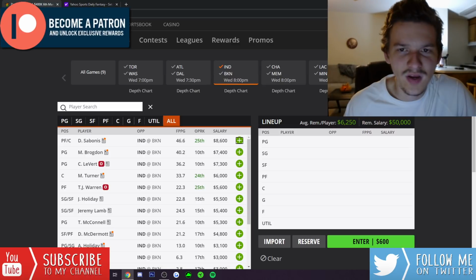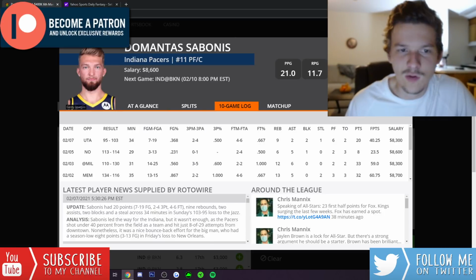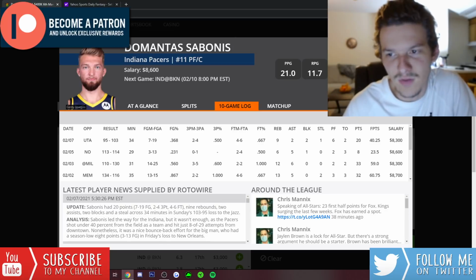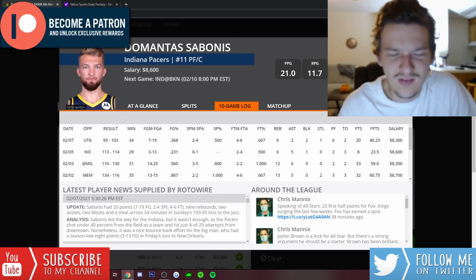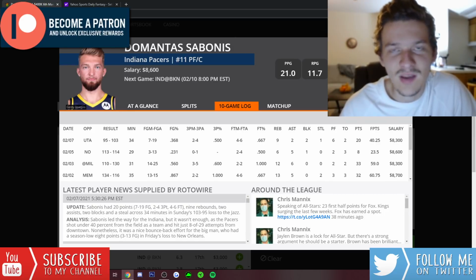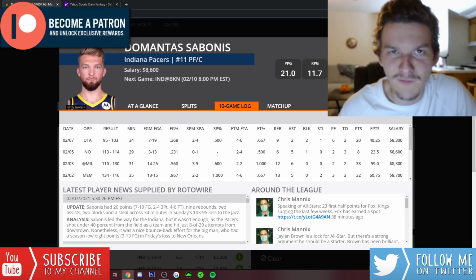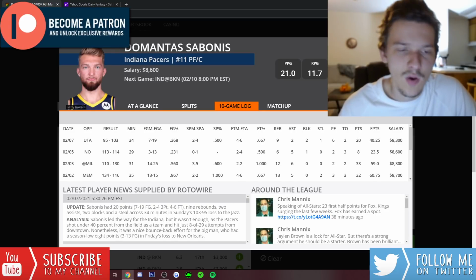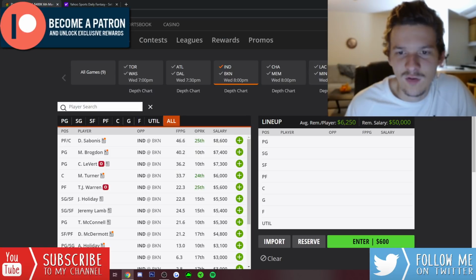We know what we're getting from Sabonis on a nightly basis. He's playing a ton of minutes. He's probably going to play close to 40 minutes in this game if the game stays close and as long as he's not in foul trouble or anything. We know he's an insanely productive player when he's on the floor. He can stuff the stat sheet. He legit has triple-double upside every night. Like, Sabonis is a guy that can go for 50, 60 DK points any night. And in a matchup like this against Brooklyn, a team that's playing fast, a team that's really bad defensively, really, really like Domantas Sabonis here. I think at 8,600, he is definitely too cheap for this matchup.